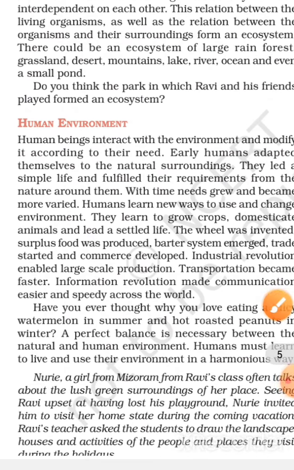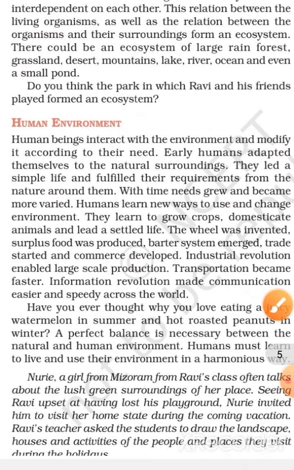Human environment. Human beings interact with the environment and modify it according to their need. Early humans adapt themselves to the natural surroundings. They lead a simple life and fulfill their requirements from the nature around them. With time, needs grow and become more varied. Humans learn new ways to use and change the environment. They learn to grow crops, domesticate animals, and lead a settled life. The wheel was invented.